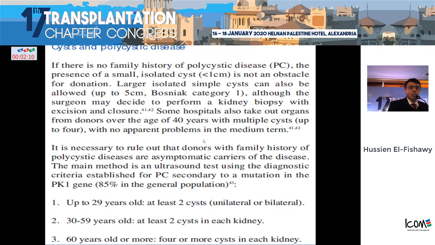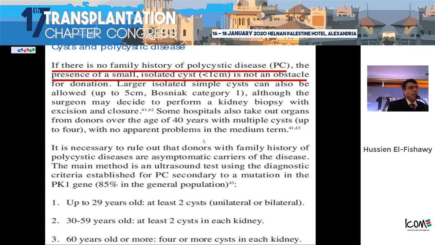And when you have a cyst in a donor, you should take a very proper history, to exclude a family history of polycystic kidney disease. If the age is below 40 years old and you have found 2 cysts or more, unilateral or bilateral, this is evidence of polycystic kidney disease, and please avoid transplantation.